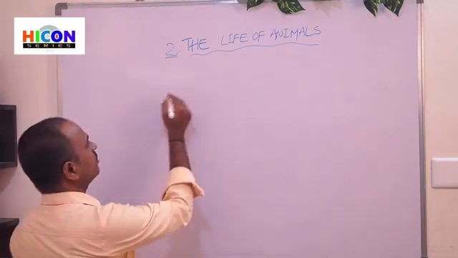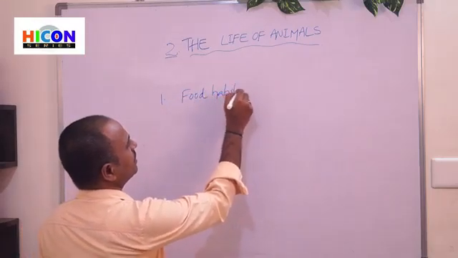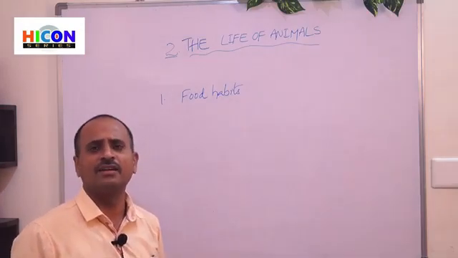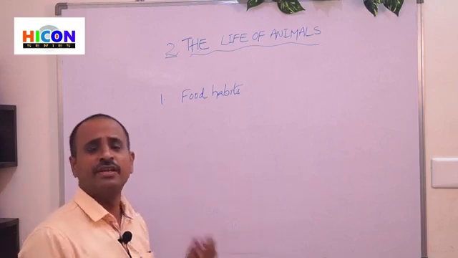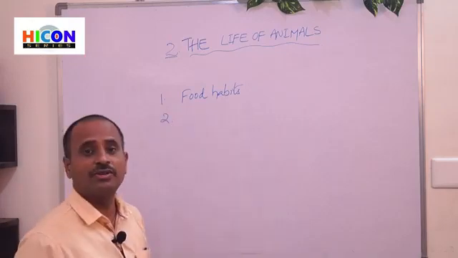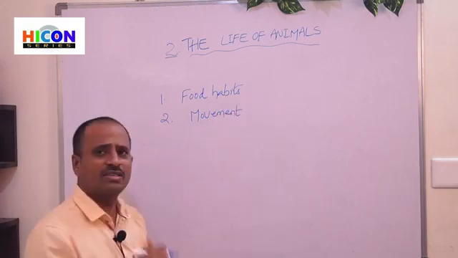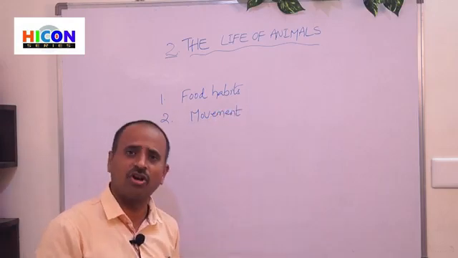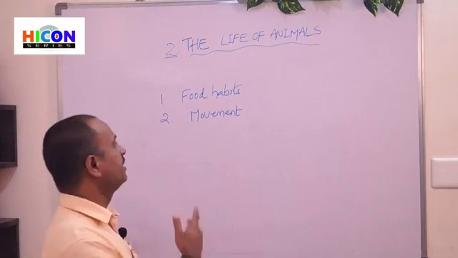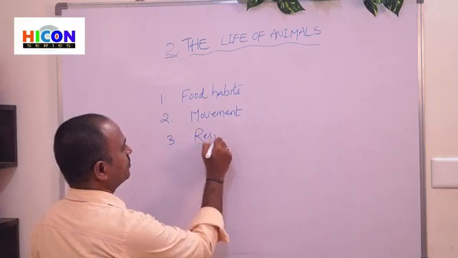So for example, animals are different in their food habits. Some animals eat plants and grass, some eat insects, and some eat flesh. Animals also differ in their movement. Some walk, jump, and run, some crawl, and some fly. In this way, animals are different in their movement.